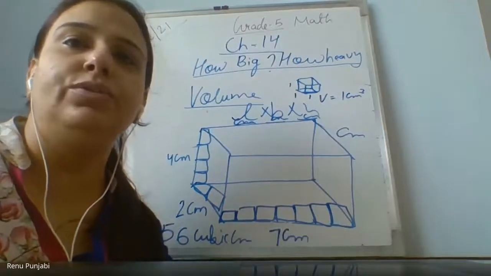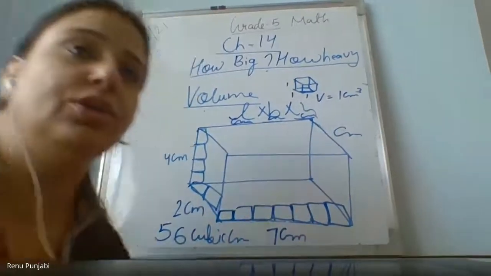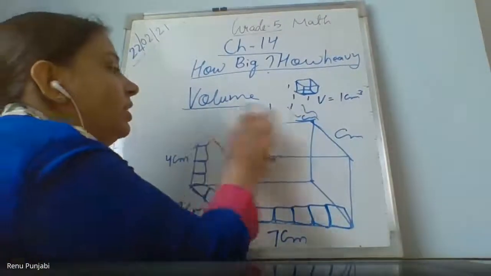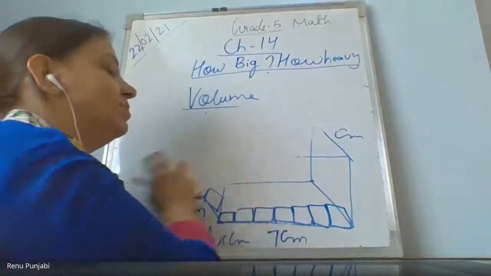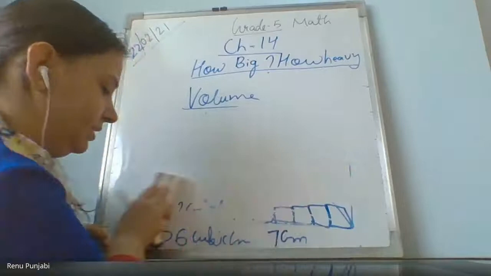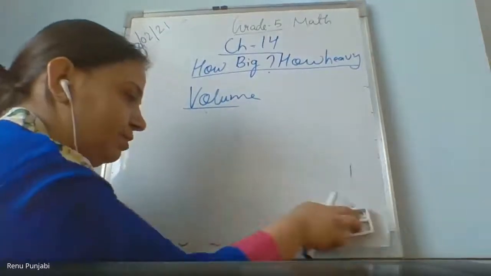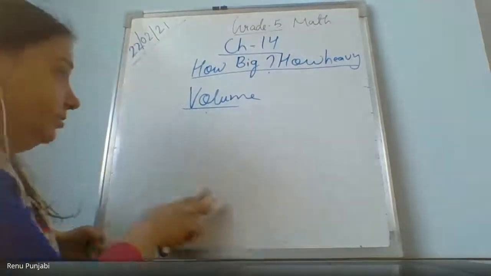Now children, as I told you in my last class also, you will be able to find the volume when the side, or the length, breadth and height, is given in decimals. Then how will you find it? I am going to give you two sums. Please do them in the notebook.